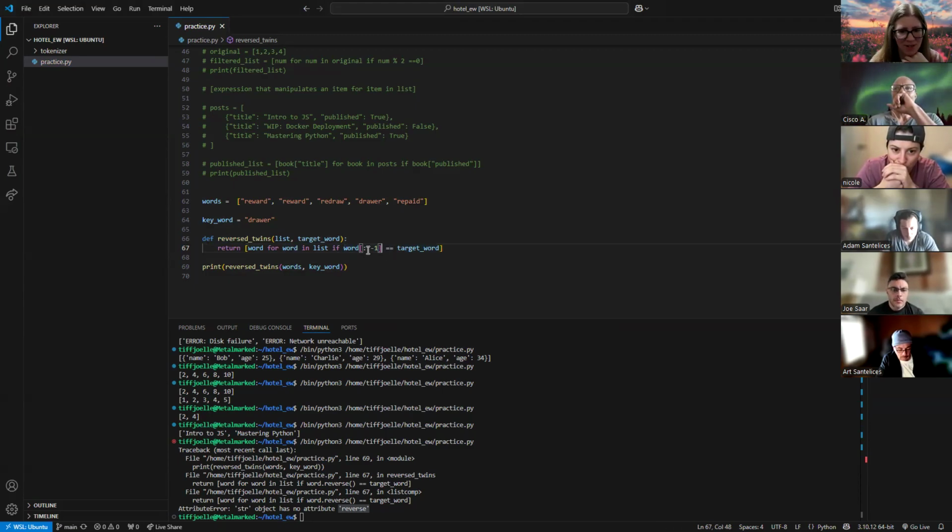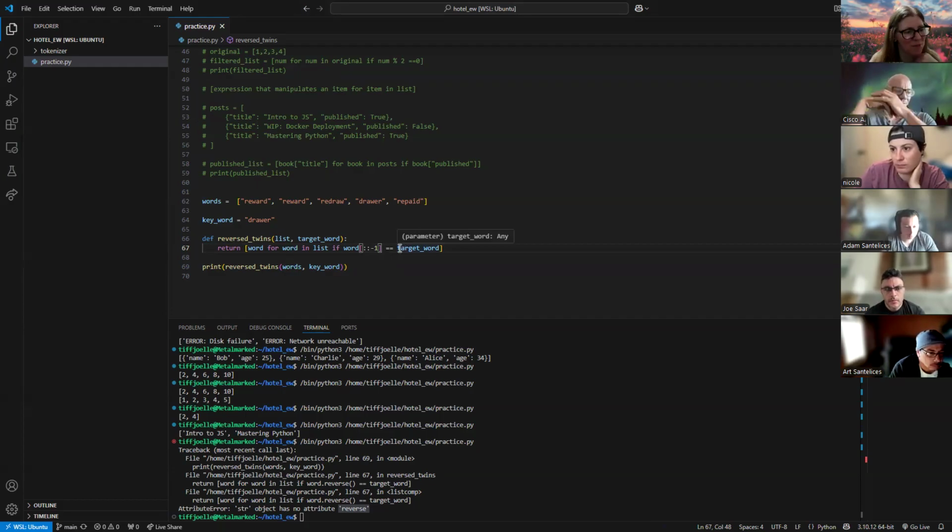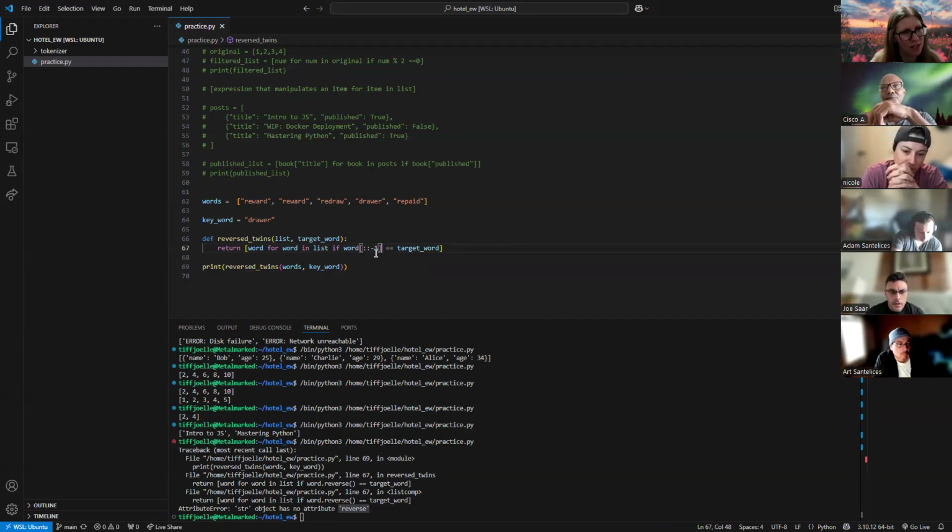How does this work? What is each of these items in this bracket? Do we remember? This -1 is the step, and I think the other ones are start and stop, correct? Good, perfect. Since y'all learned this the other day, you should still remember that. So a start, stop, and the step. These colons here, we're just going with the default. We're not giving it values. We're just saying choose the default, which in any other scenario would be the beginning of the string and the end of the string.